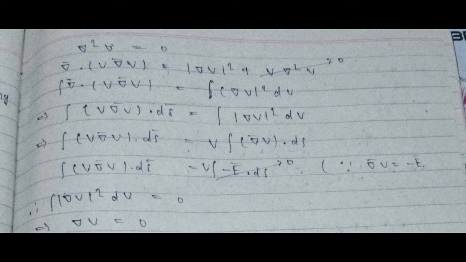This is minus E dot ds. Since there is no charge inside, by Gauss's law, this term is 0. And therefore, the left hand side vanishes, and I end up getting the integral of mod grad V squared dV equal to 0. And this means grad V must be 0 inside.